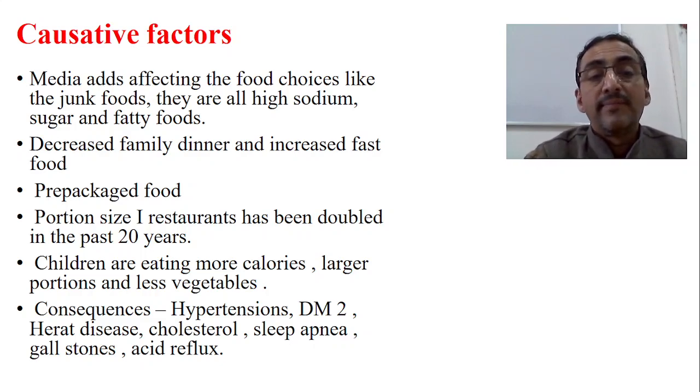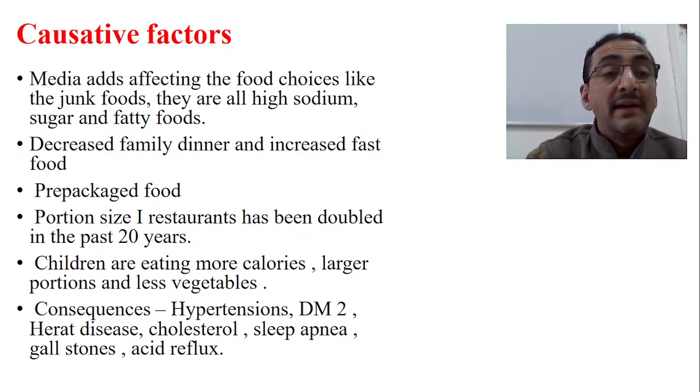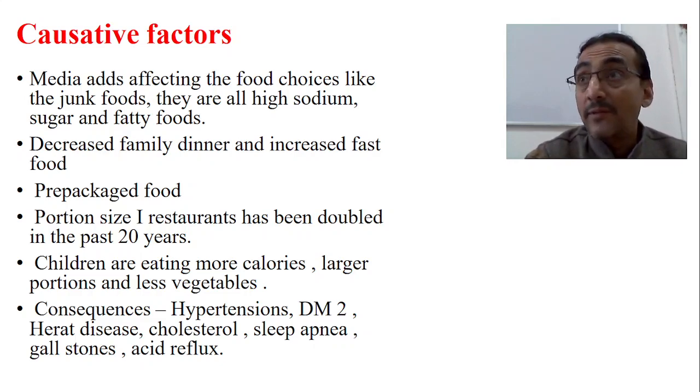Portion size in restaurants. Previously, one full meal meant a certain amount of food. Compared to that, one full meal now is increased. So the portion size of restaurant food has also doubled in the past 20 years. That is also a major cause. So children are eating more calories, larger portions, and also fewer vegetables.